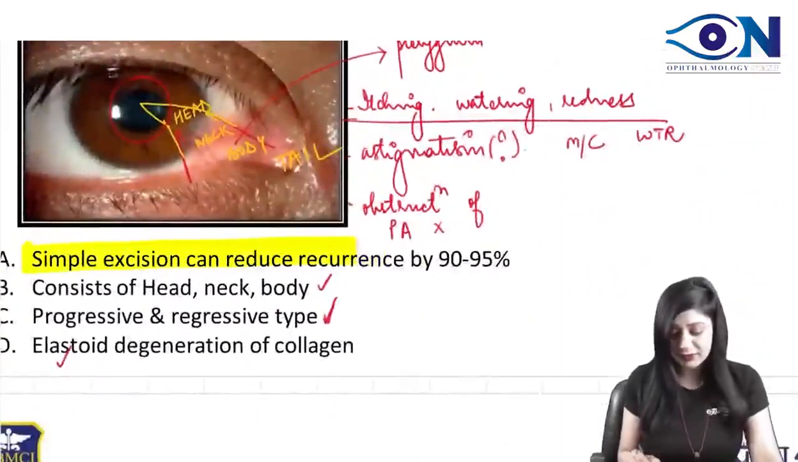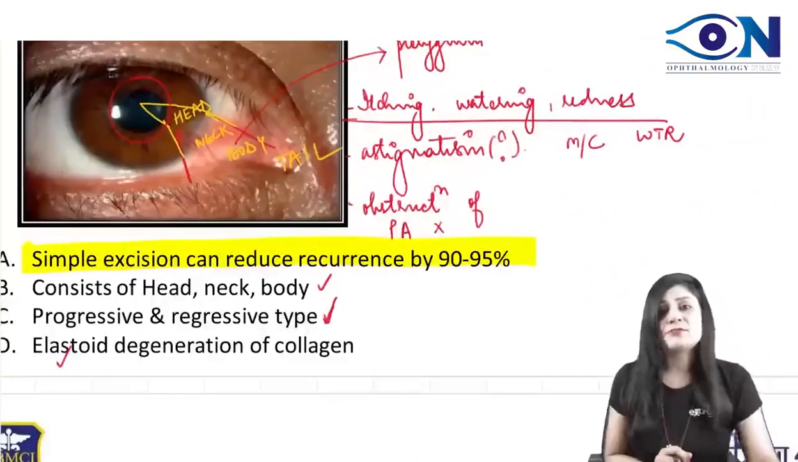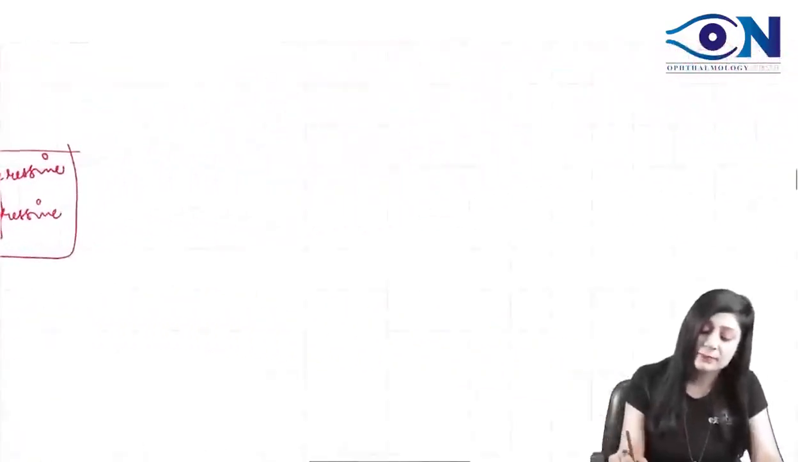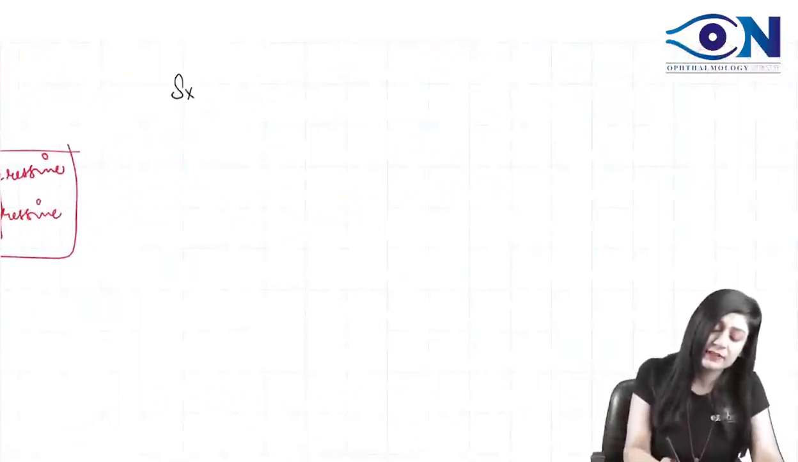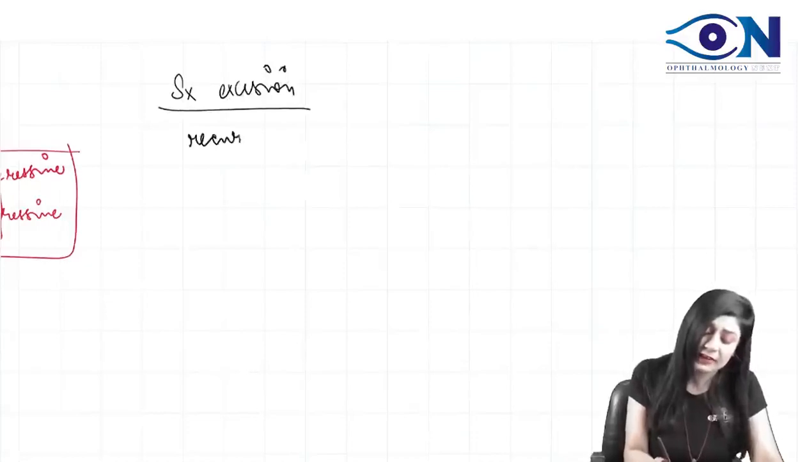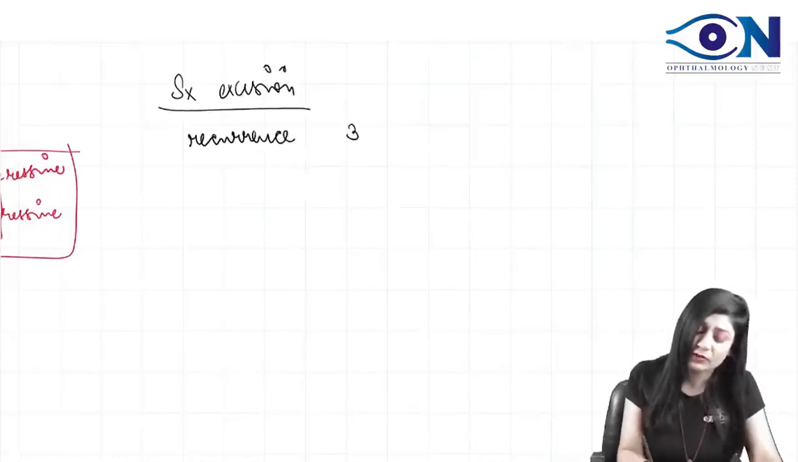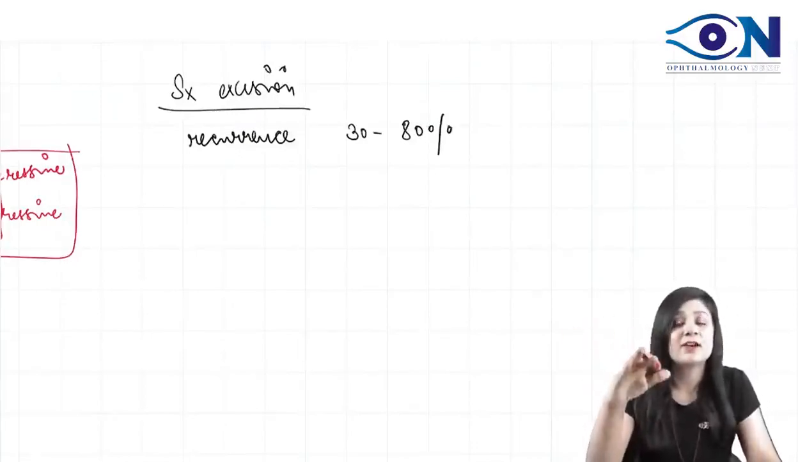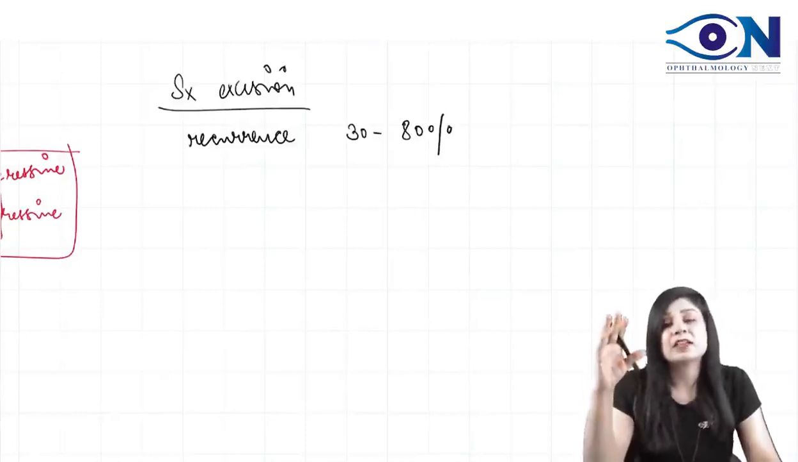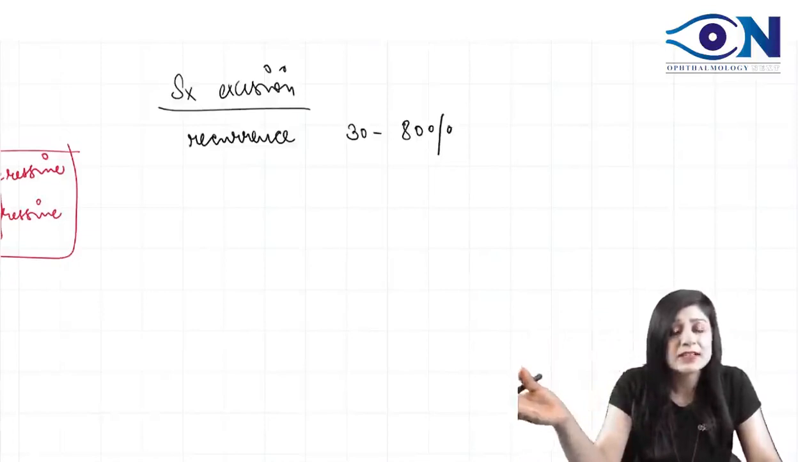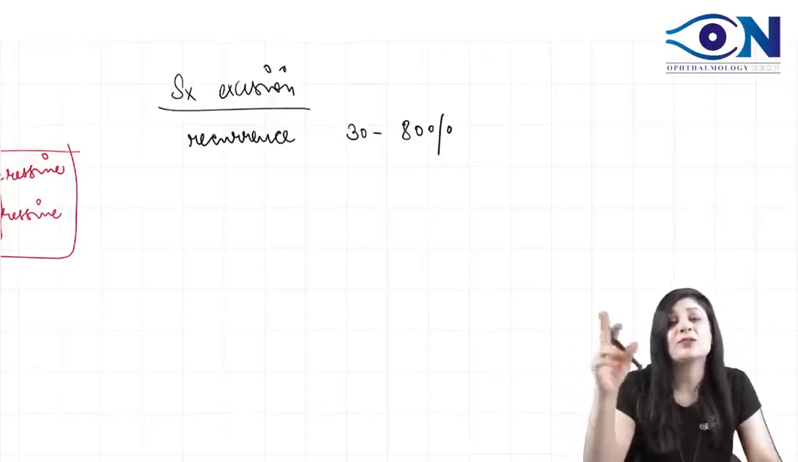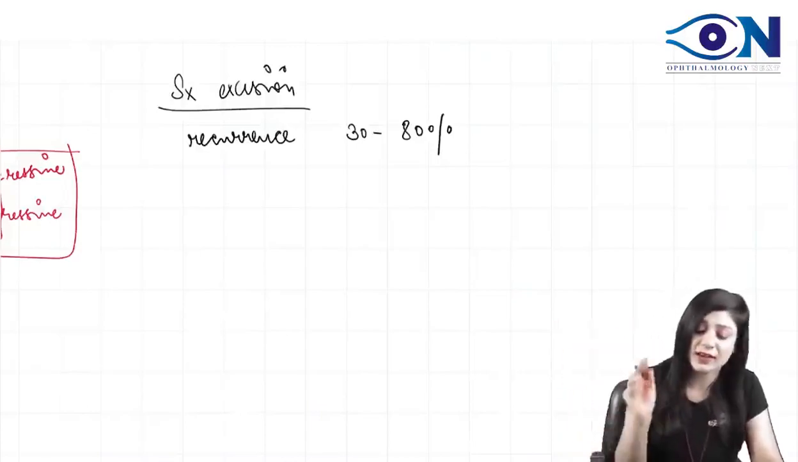Simple excision can reduce the recurrence by 90 to 95%. Now, why is this wrong? Because when we are doing the simple surgical excision, there is a chance of recurrence, and these chances of recurrence are about 30 to 80%. So it is the other way around. They are saying it is reducing the recurrence by 90 to 95%, but it is actually the opposite. There are chances of recurrence in up to 80% of cases. That is why the answer is A.